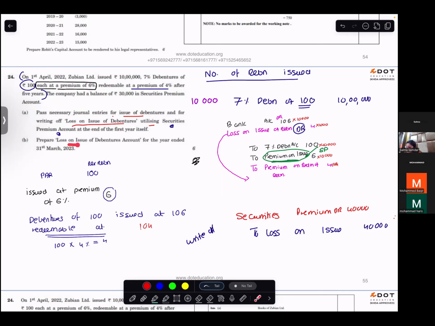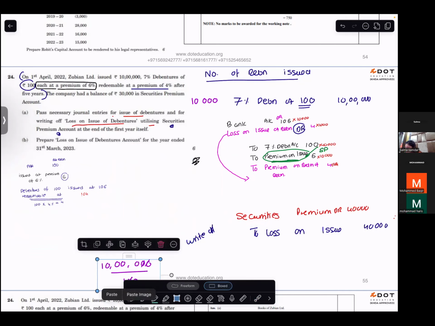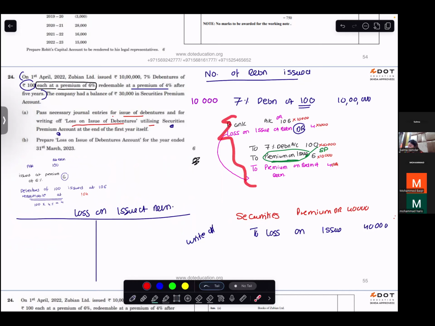Now they have asked you to make a loss on issue of debentures account. If they've asked you to make a loss on issue of debentures account, in your journal entry you will only see your loss on issue of debentures. Where is the loss? On the debit side. So on the debit, I will write 40,000. And on the credit, I will write 40,000.